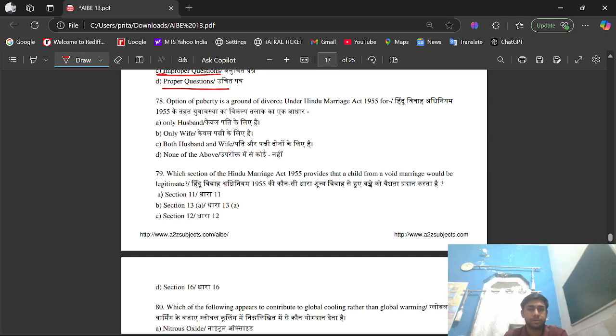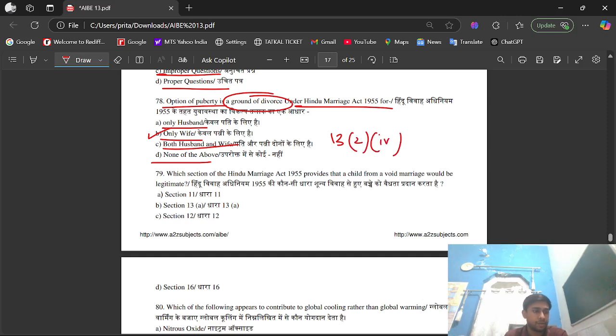Question number 78. Option of puberty is a ground of divorce under Hindu Marriage Act 1955 for option A, only husband. Option B, only wife. Option C, both husband and wife. Option D, none of the above. The right option is option B, that is only wife. Under section 13, subsection 2, subsection 4 of the Hindu Marriage Act, a wife can seek divorce if she was married before attaining puberty and repudiated the marriage after attaining the age of 15 but before turning 18.